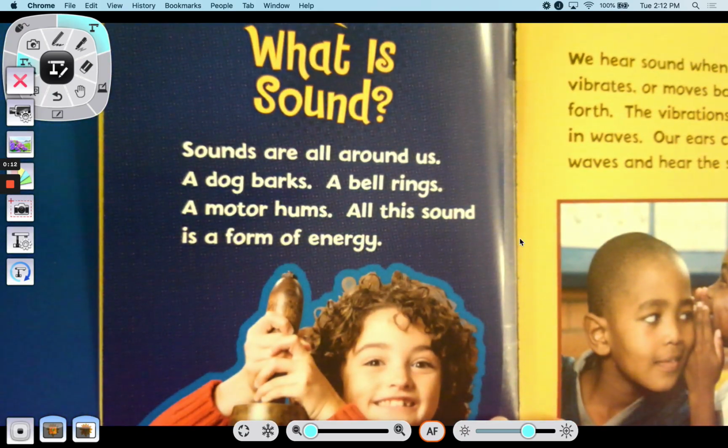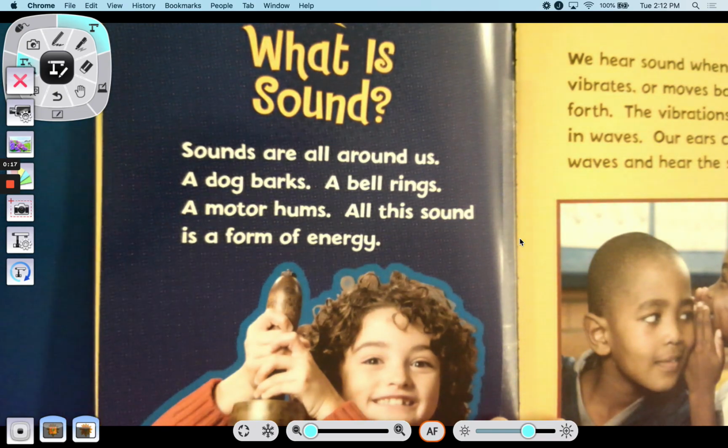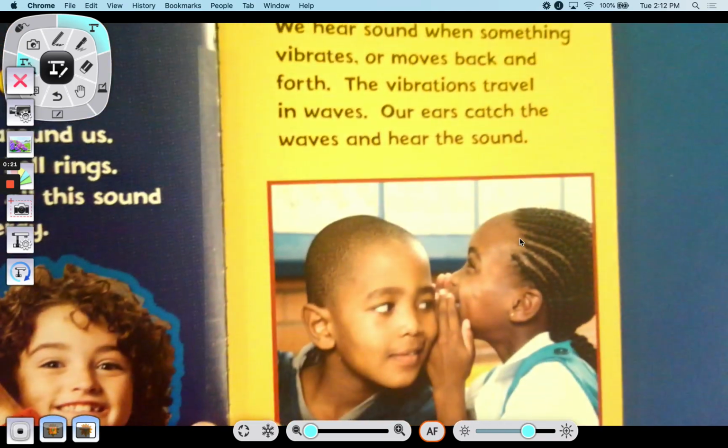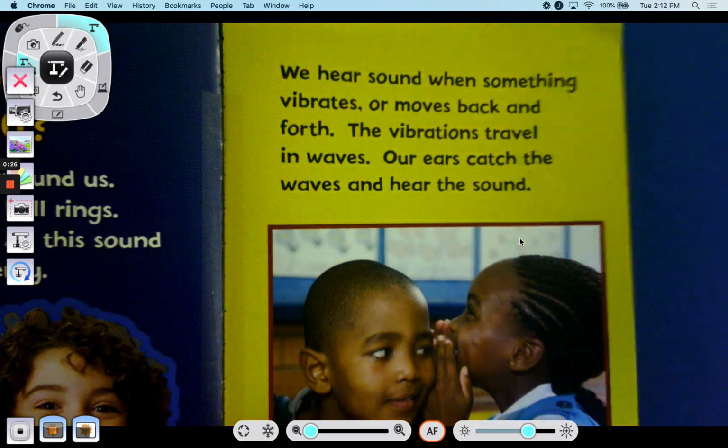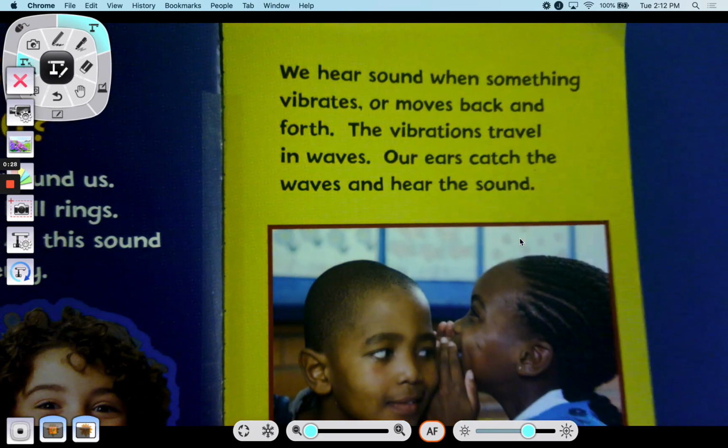What is sound? Sounds are all around us. A dog barks, a bell rings, a motor hums. All this sound is a form of energy. We hear sound when something vibrates or moves back and forth. The vibrations travel in waves. Our ears catch the waves and hear the sound.